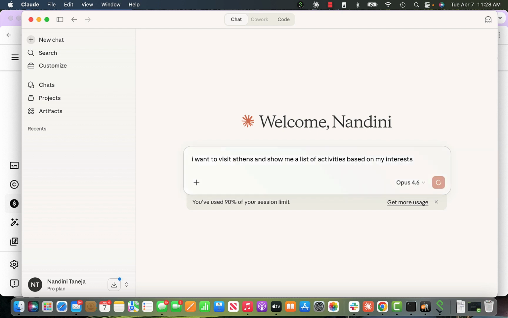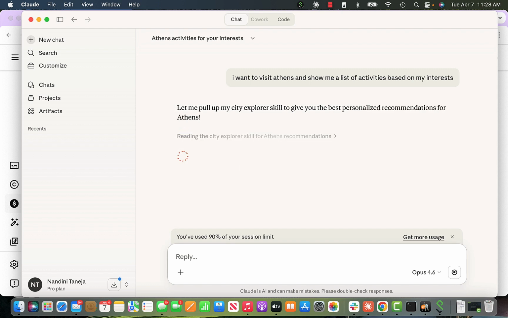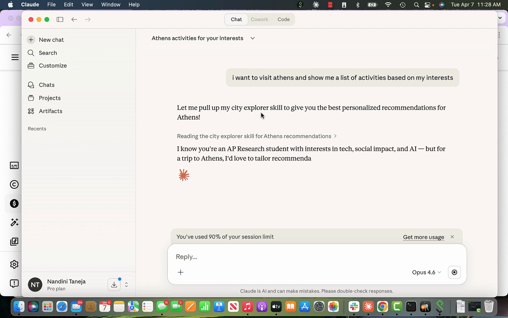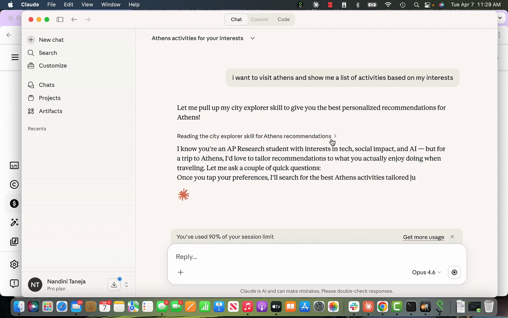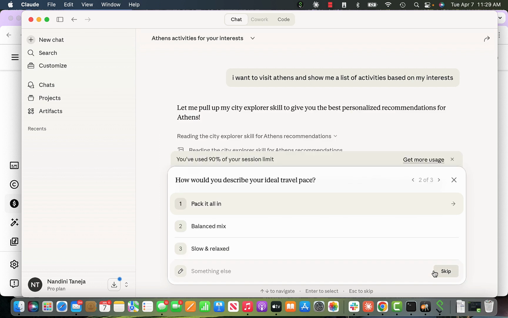Now if I had given this without my skill, it would have generally brought out generic stuff. But it's using the skill that I just built, which is city explorer. It knows that I like coffee, food tours and history. Still, it asks me what kind of experience I am most drawn to: history, art and museums, or I can just skip it and let it show me.